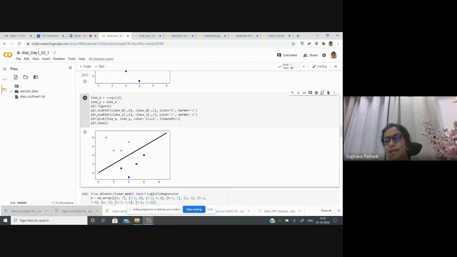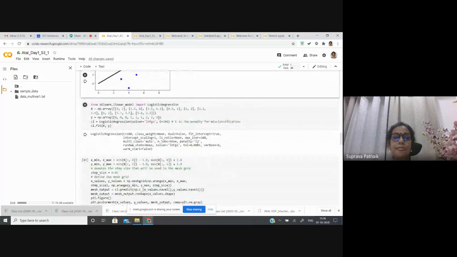So next I have plotted. This is the scatter plot with all the samples of class 0 marked with blue squares and class 1 with red crosses, and in between, the line that separates the samples, which is called the decision boundary, is in black.